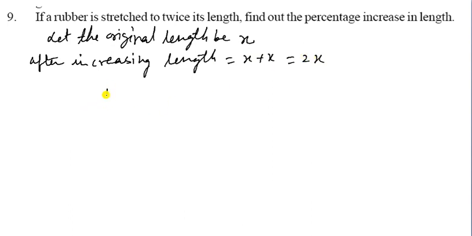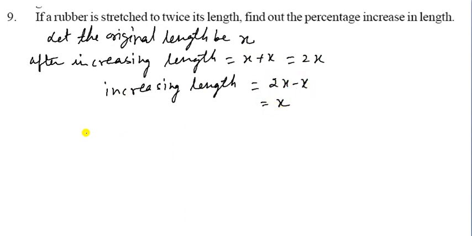That is double x. So increase in length is equal to 2x minus x, that is x. So find the percent increase in length.